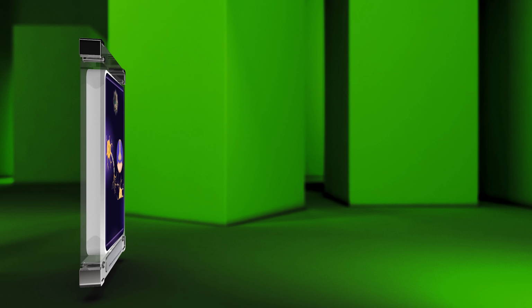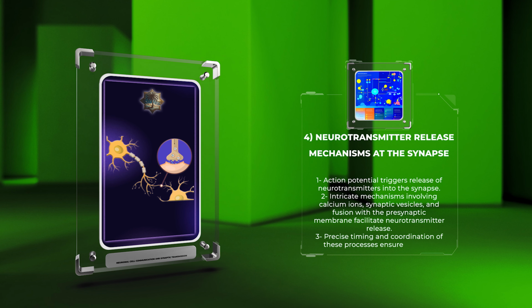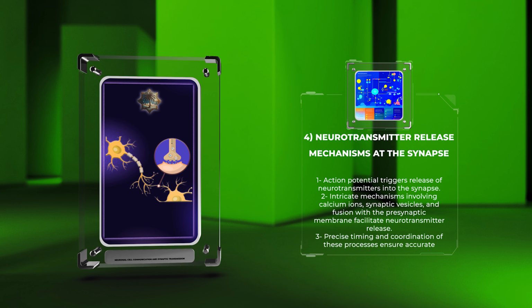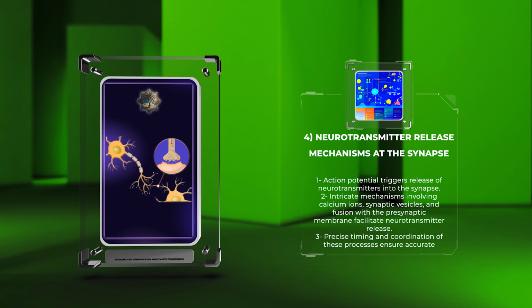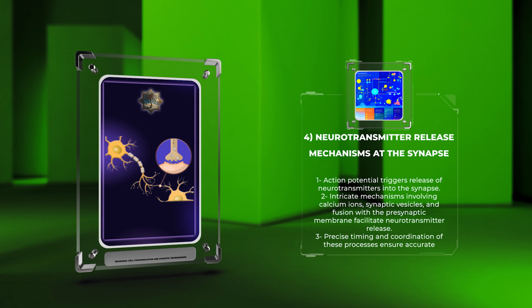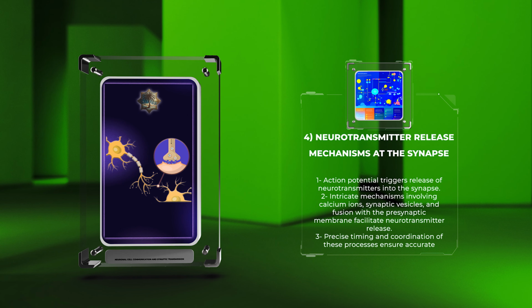When an action potential reaches the axon terminal, it triggers the release of neurotransmitters into the synapse. This release is facilitated by a series of intricate mechanisms involving calcium ions, synaptic vesicles, and fusion with the presynaptic membrane. The precise timing and coordination of these processes ensure accurate transmission of signals between neurons.